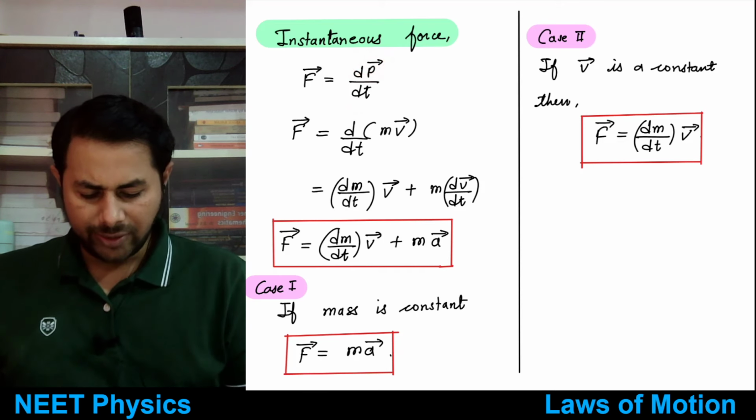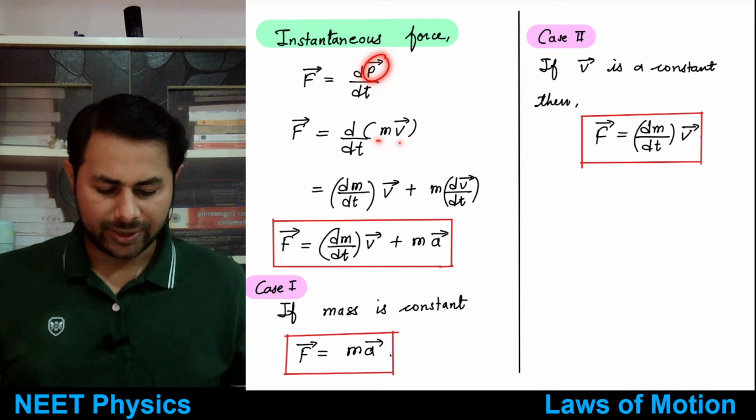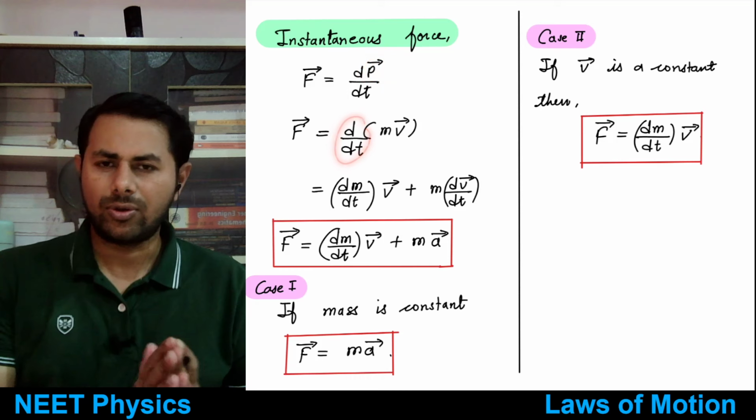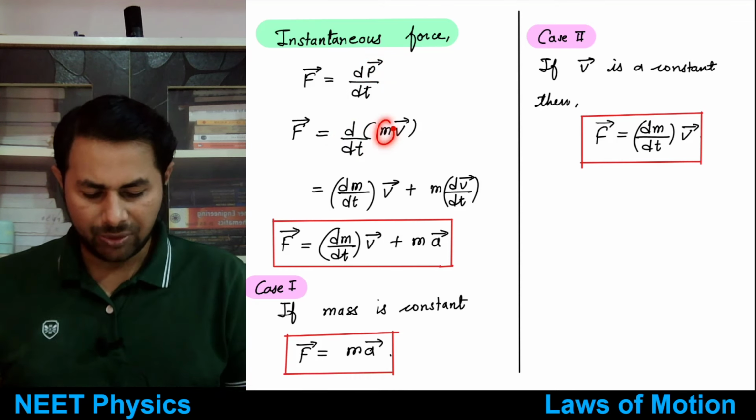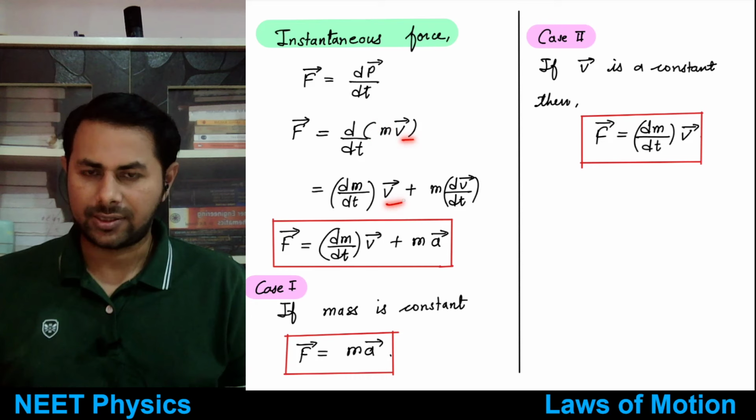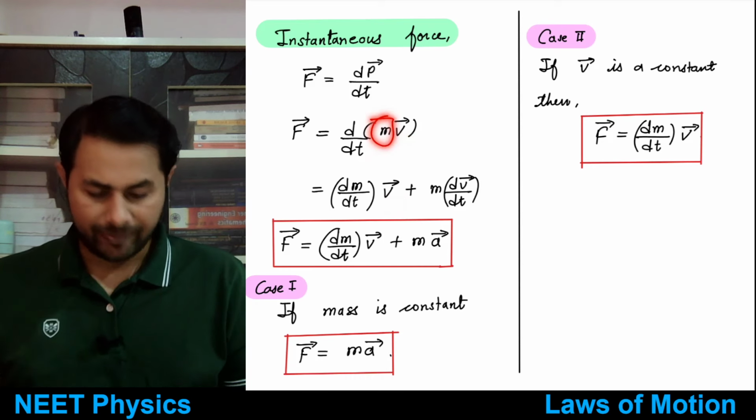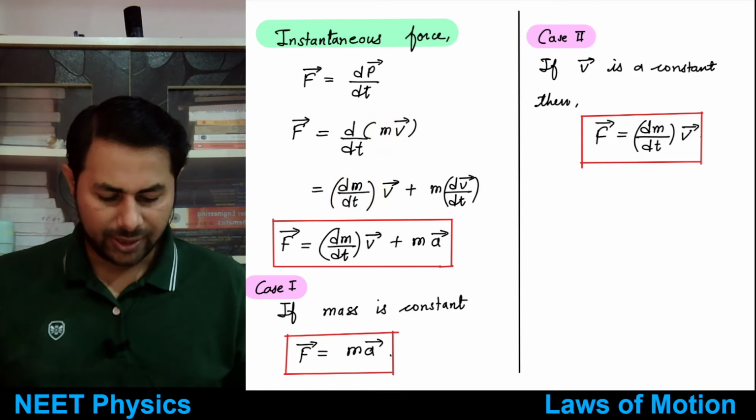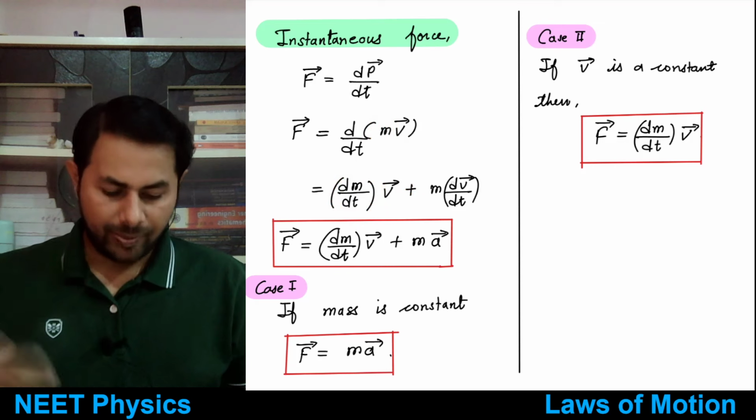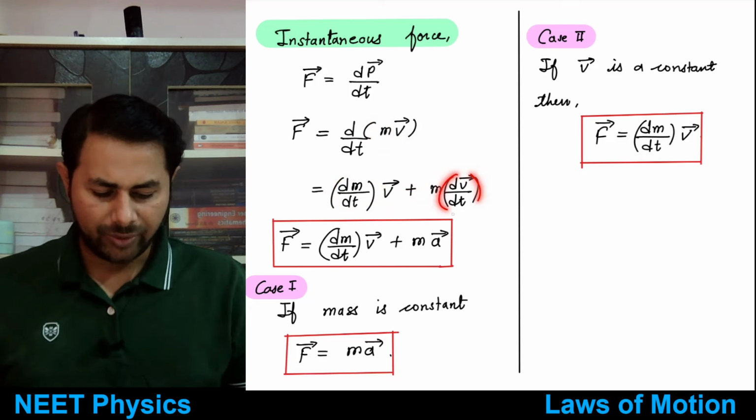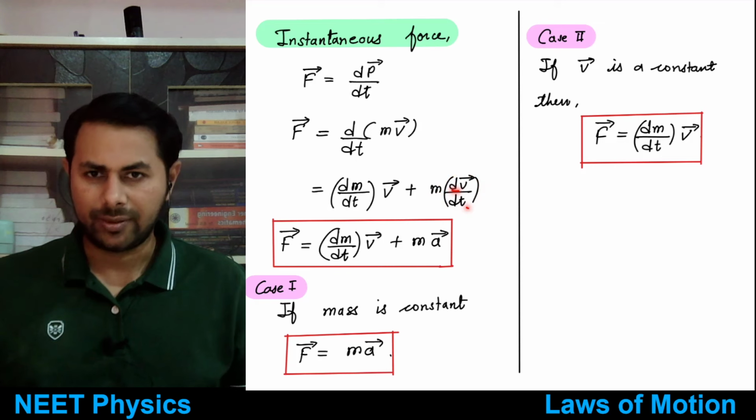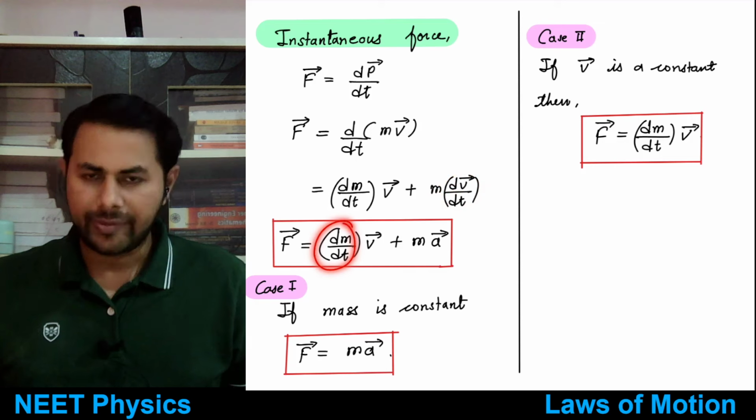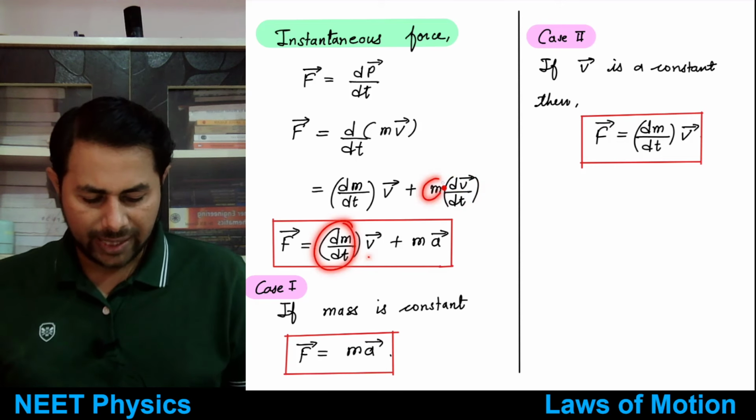Okay, so what is momentum? Momentum is mass times velocity. Then we apply the product rule of derivatives. So what is that? Take the derivative of the first term, keep the second term as it is, right? So take the derivative of m, so it is dm by dt, keep the second term v bar as it is, plus keep the first term as it is and take the derivative of the second term, so dv bar by dt, right? So this is equal to dm by dt into v bar plus m into dv bar by dt.